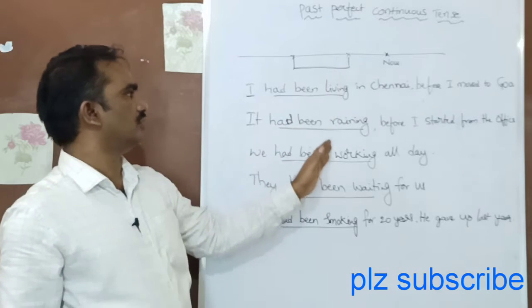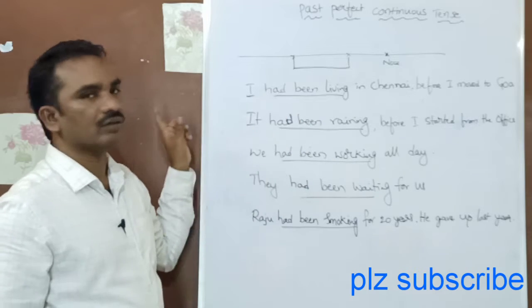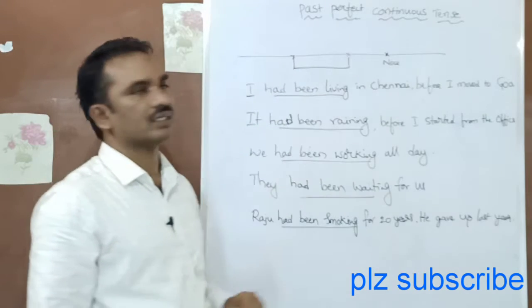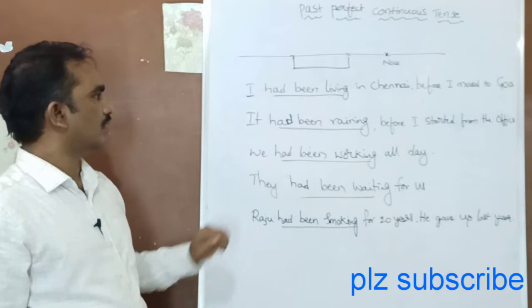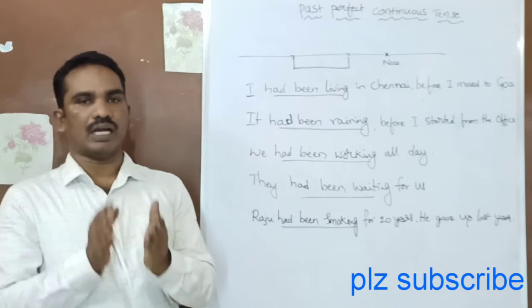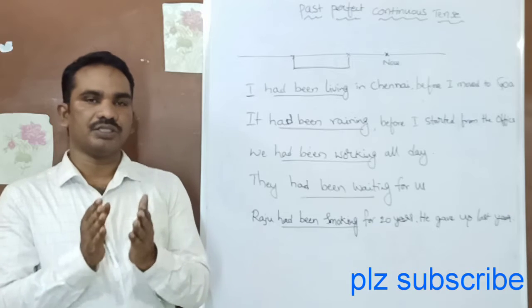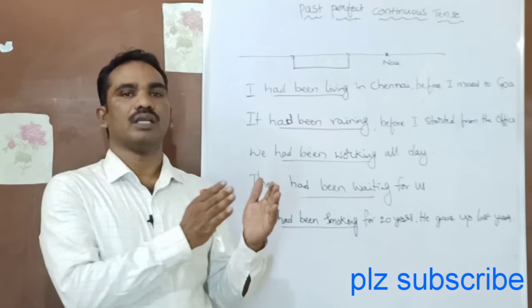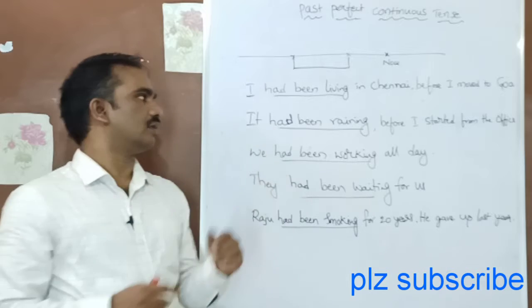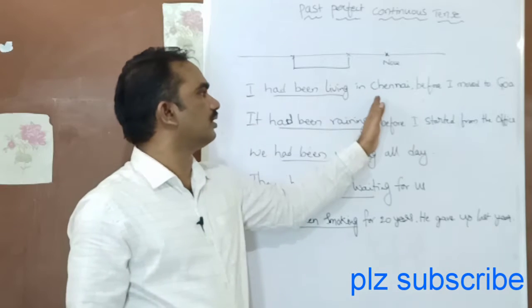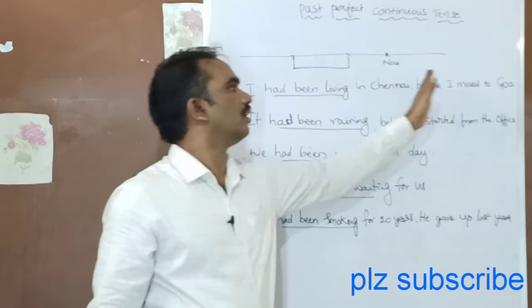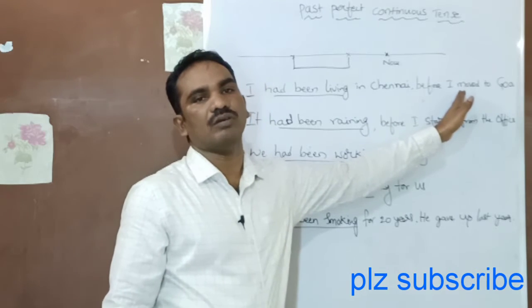happened continuously. So this action is called past perfect continuous tense. It means some action started in the past and continued for some time in the past before some other action happened. How long did it continue? For 10 years, or for some time, before I moved to Goa.